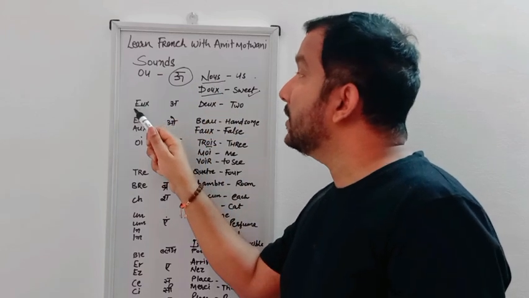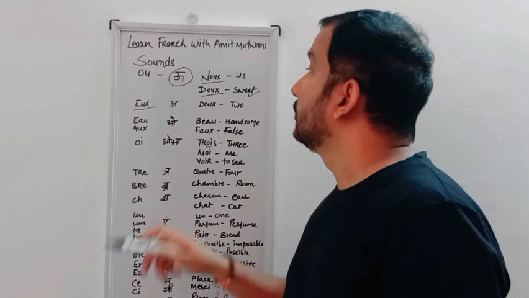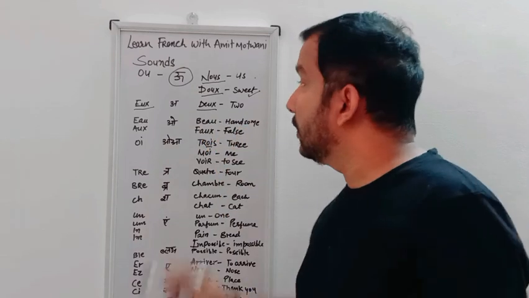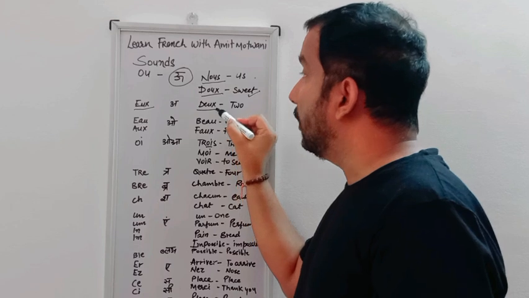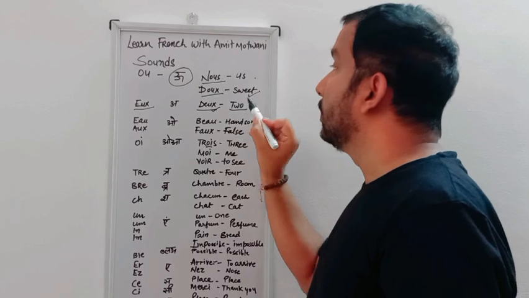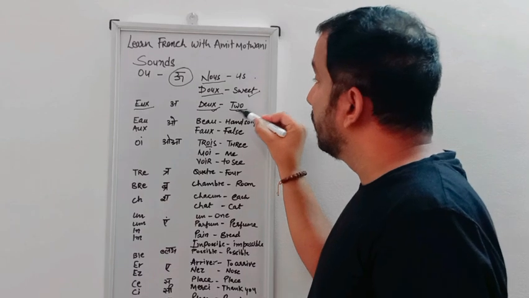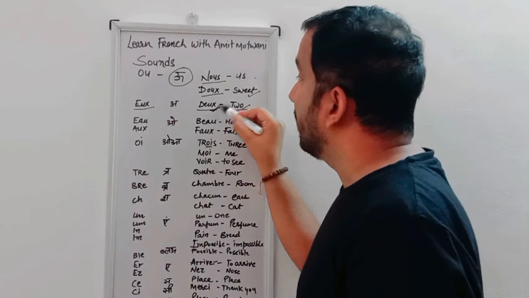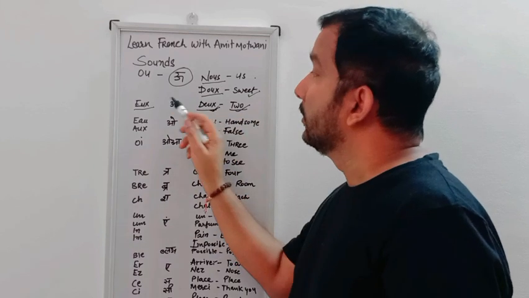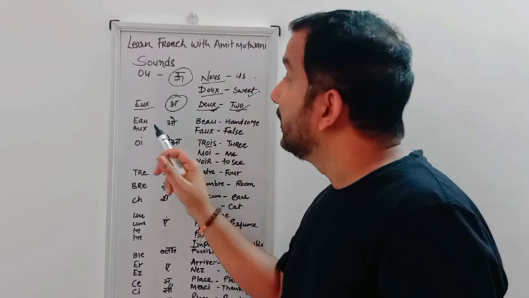And the next sound is "eu", E-U-X, "eu". So we use it in deux, D-E-U-X. X is also silent here. D-E-U-X means two. So two, one, two. Two in French we say deux, D-E-U-X, deux. So this is also clear. If any doubt you can message me.